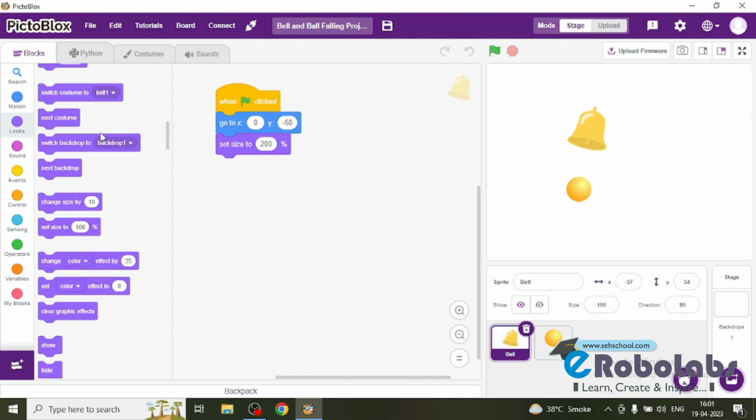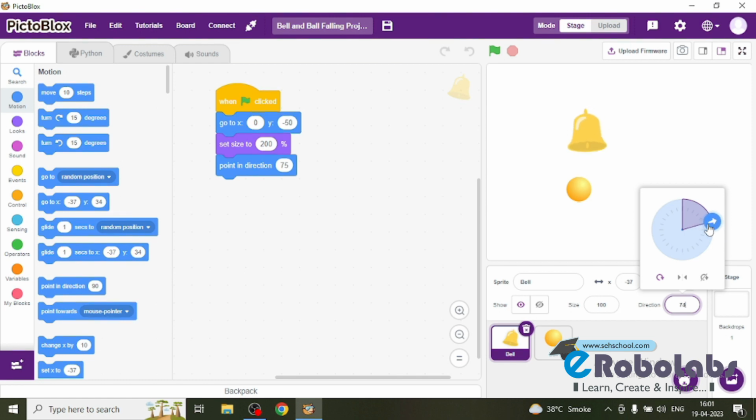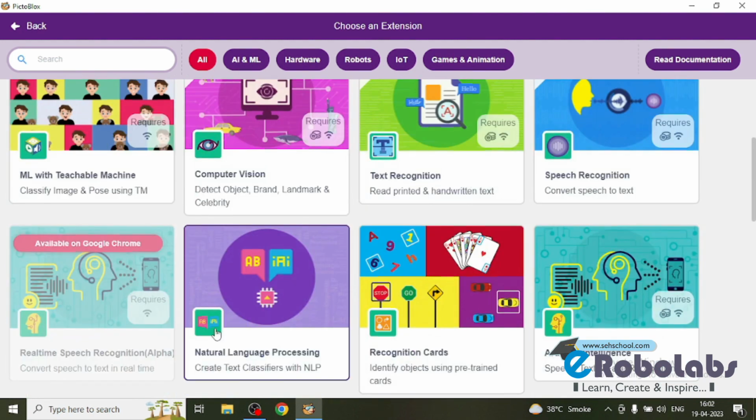Then I will set the angle of this bell. So in the motion, we will get the point in direction. So I am going to set my angle as 75. This 75 is approximately correct for this.